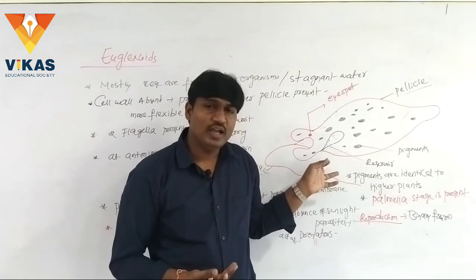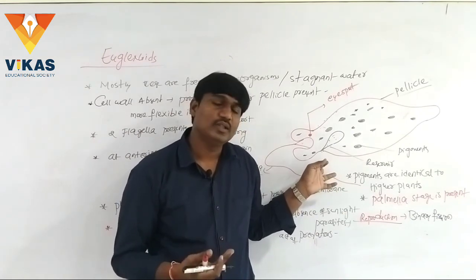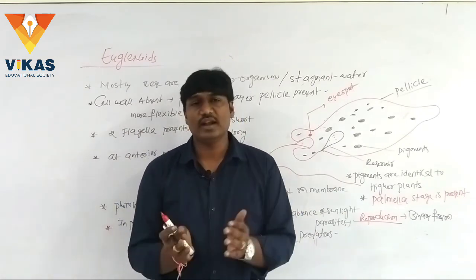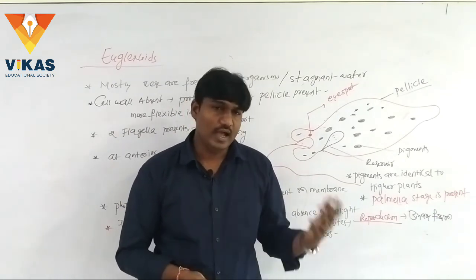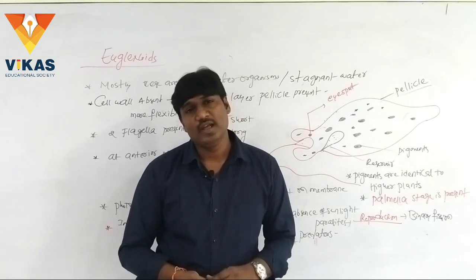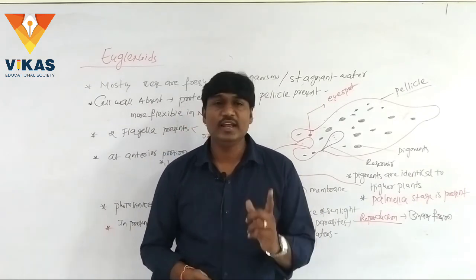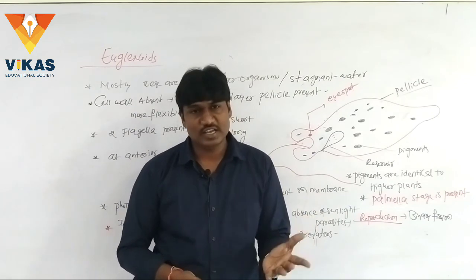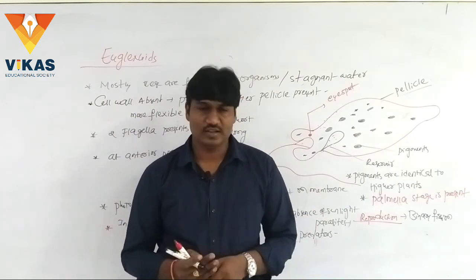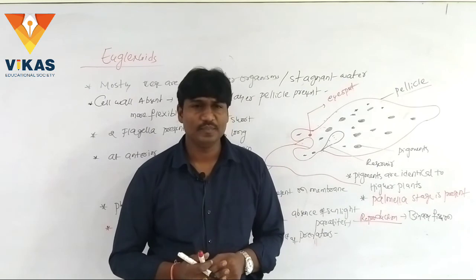So what are the euglenoid characters? The characters of the euglenoids are: they are mostly present in fresh water, the cell wall is absent, and a protein-rich layer, the pellicle, is present. Two types of flagella are present, one short and one long.